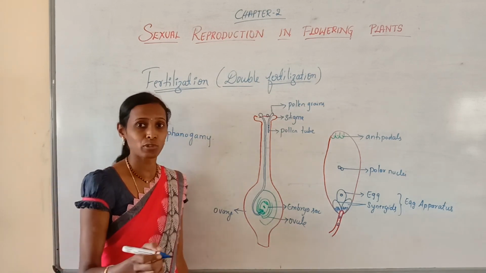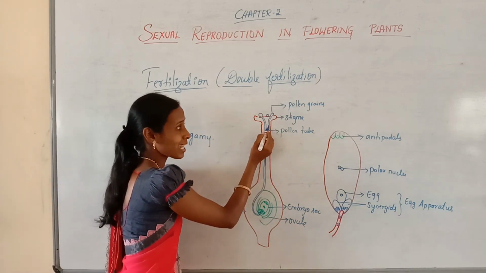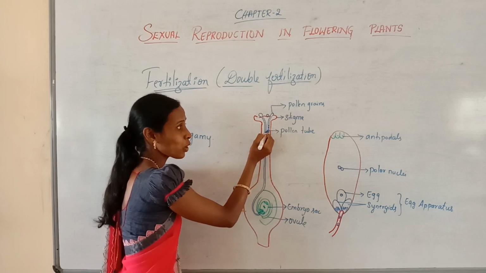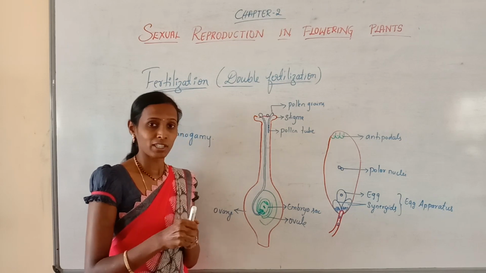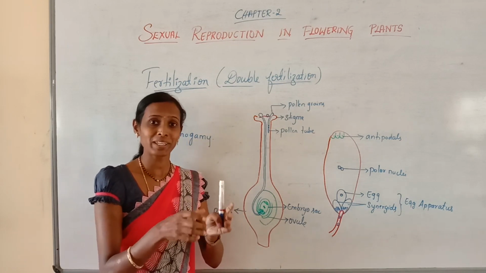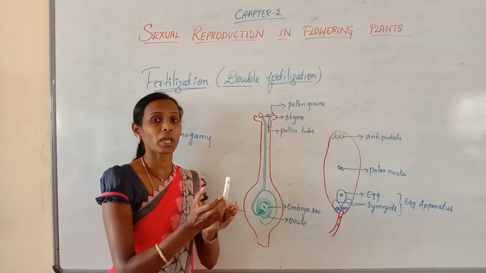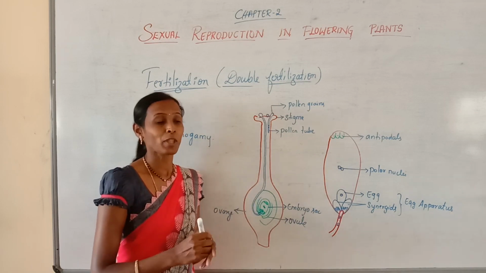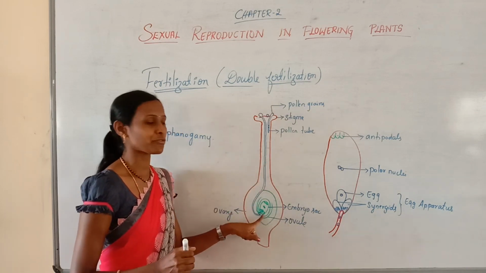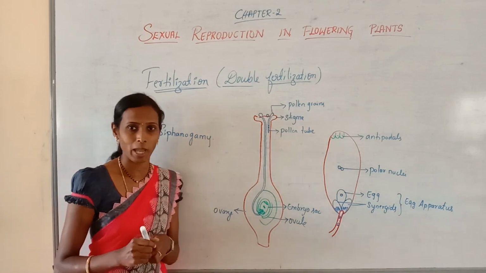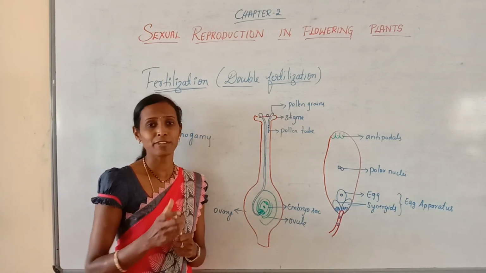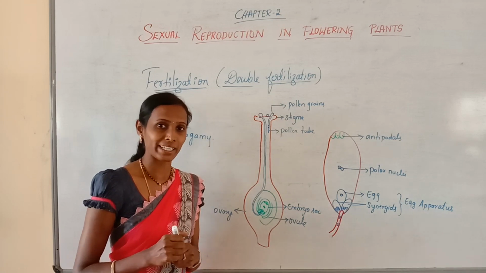What is this siphonogamy? The male gametes are carried by the pollen tube towards the egg. The egg is the female gamete. The fusion of male and female gametes has to take place, so those male gametes will be brought by the pollen tube towards the female gamete, and this phenomenon is called siphonogamy.